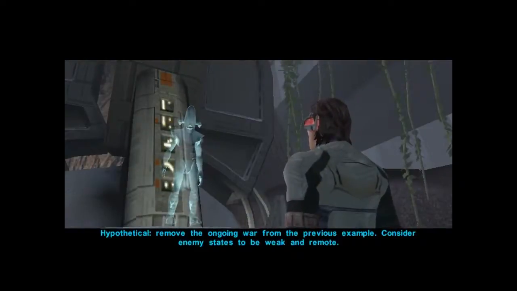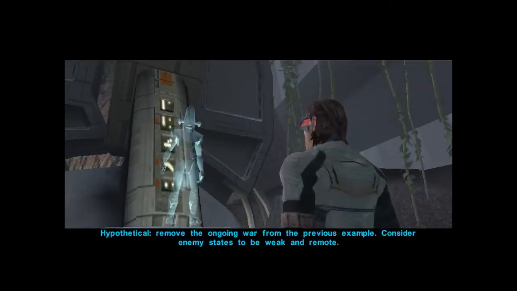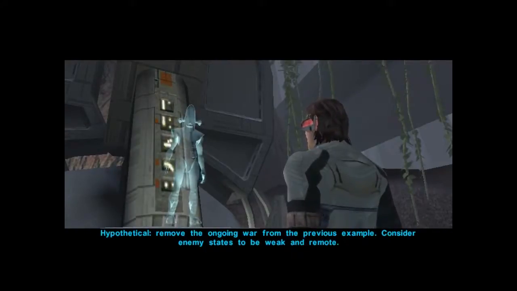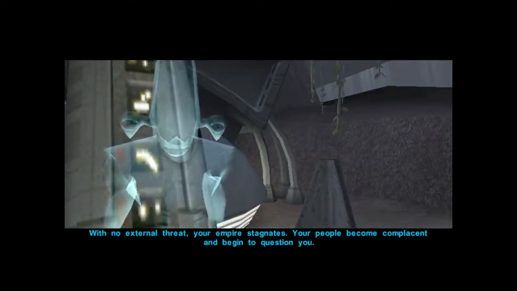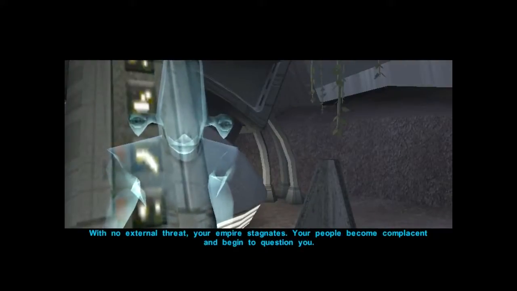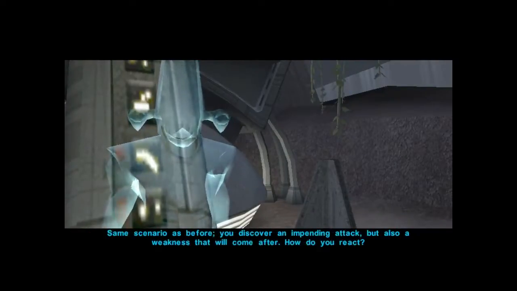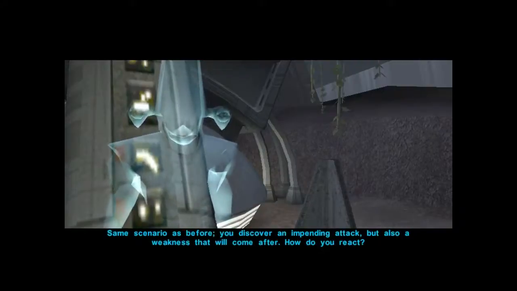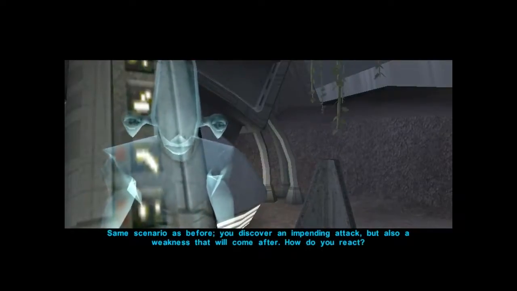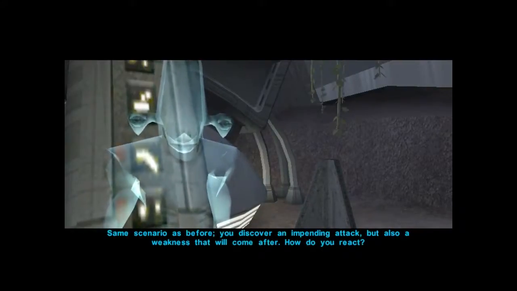Hypothetical. Remove the ongoing war from the previous example. Consider enemy states to be weak and remote. With no external threat, your empire stagnates. Your people become complacent and begin to question you. Same scenario as before. You discover an impending attack, but also a weakness that will come after. How do you react?